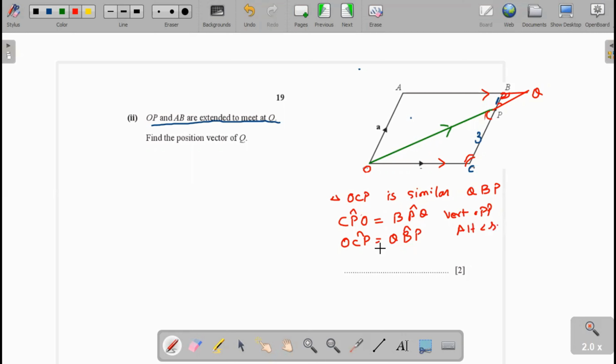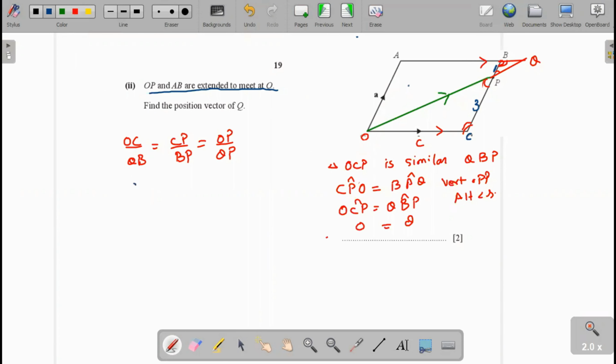When two triangles are similar, the corresponding ratios will be equal. OC over QB will be equal to CP over BP is equal to OP over QP.